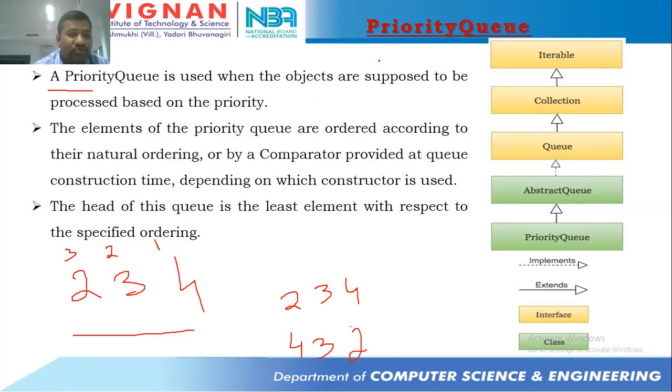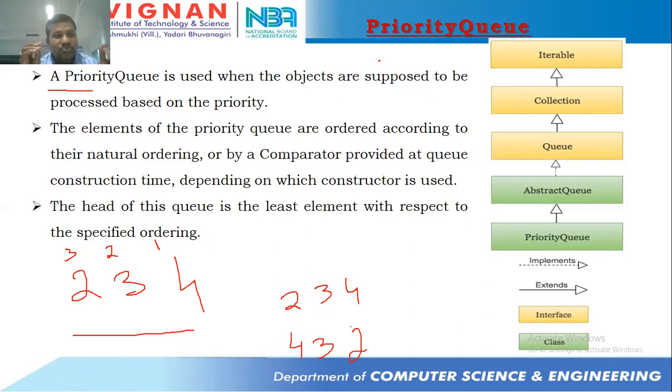Your priority queue will follow natural ordering. Natural ordering in the sense of ascending order. The smallest value it takes first, and then the largest value it is going to take next. Like that, from smallest to highest values it is going to be considered. I will be showing you one example where I keep inserting elements into the priority queue, and how these elements are going to be displayed when we print this object, or when we print these elements by using an iterator object. You'll be getting some clarity there, right?